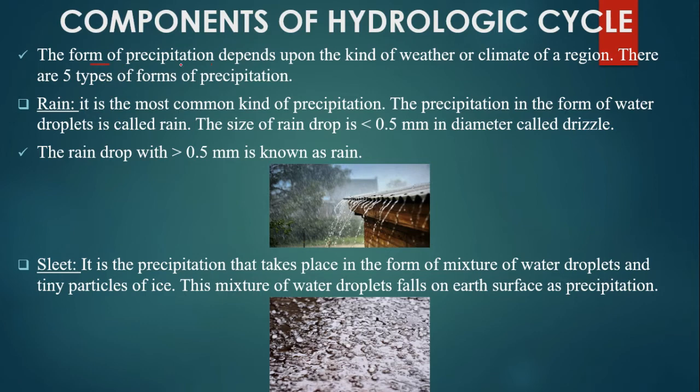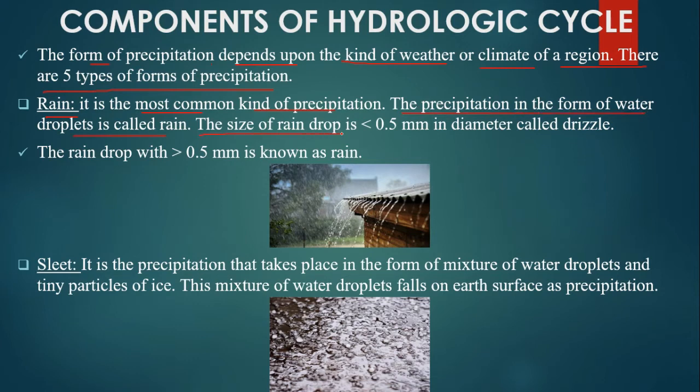The form of precipitation depends upon the kind of weather or climate of a region. There are 5 types of forms of precipitation. Common types of precipitation include rain, sleet, freezing rain, hail and snow. First one is the rain. It is the most common kind of precipitation. The precipitation in the form of water droplets is called rain.